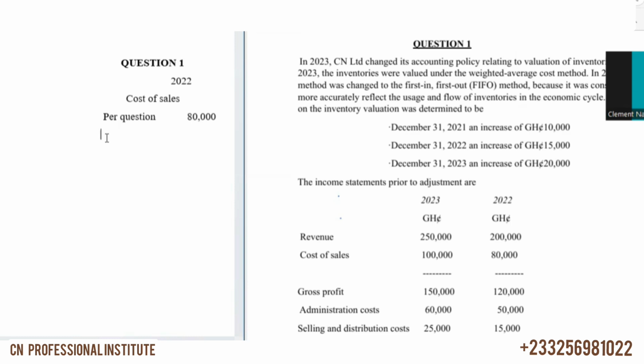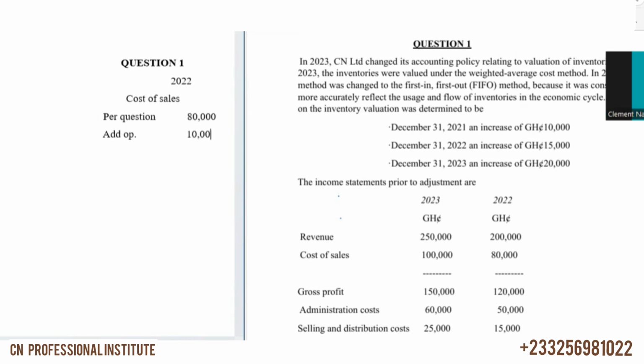Okay, so if it says increase opening inventory by 10,000, you know when you increase opening inventory by 10,000, it will increase cost of sales. So just add it to cost of sales. That's all. It is not error. Once again, be very careful. It is not error. So I don't make any mistake of correcting it. This is just a change in policy. So the opening for 2022, how much is the opening? It's 10,000. We have to add it because we expect that to increase our cost of sales.